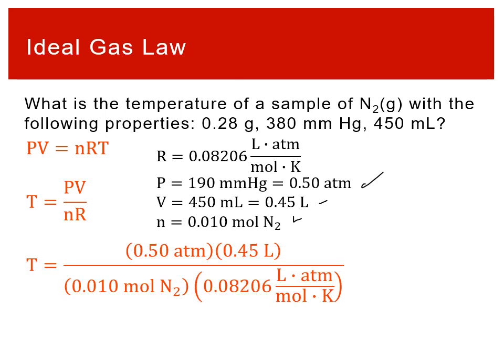Then we can just plug them into that T equals PV over NR expression. We have the P and the V, and then the number of moles and our R value. We can see atmospheres cancels atmospheres, liters cancels liters, moles cancels moles. What we're left with is 274, and then 1 over Kelvin. That's the same thing as Kelvin if we invert it. This is a totally acceptable answer. The problem didn't give you a temperature, so you can just report it in Kelvin.